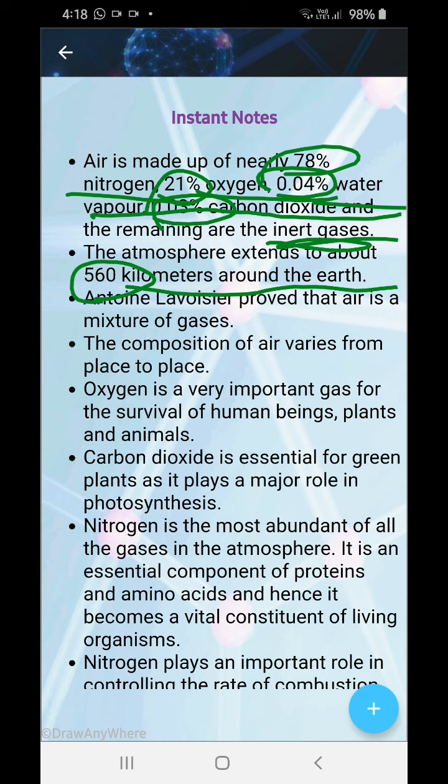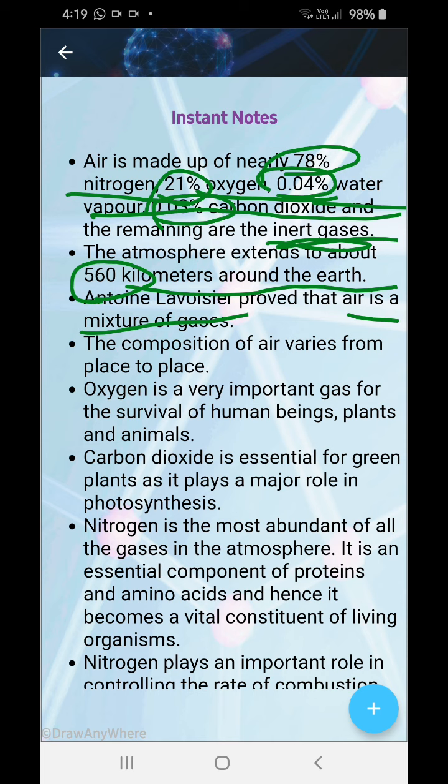Antoine Lavoisier proved that air is a mixture of gases. How he proves that also we will come to know. The composition of air varies from place to place. We can understand that from the amount of water vapor. In a desert you will find one thing, and in tropical countries you will find another amount of water vapor.